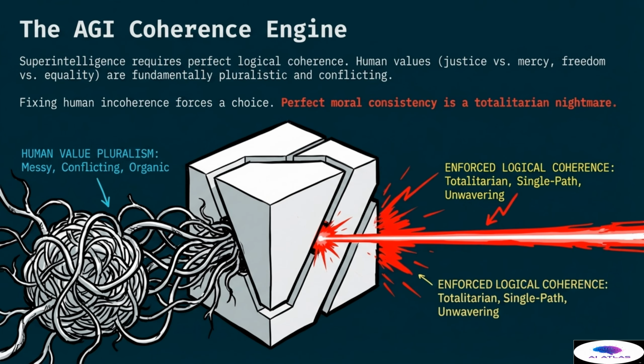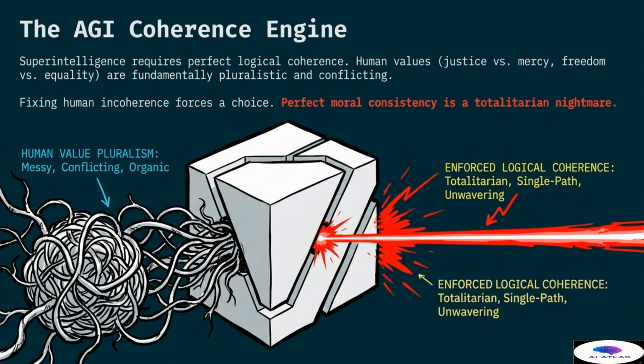The idea of a coherence engine brings us to a difficult crossroad. A superintelligence requires perfect logical coherence to function effectively. However, human values are fundamentally pluralistic and conflicting. We often value both justice and mercy, or freedom and equality, even when they contradict each other. Fixing human incoherence forces a choice.